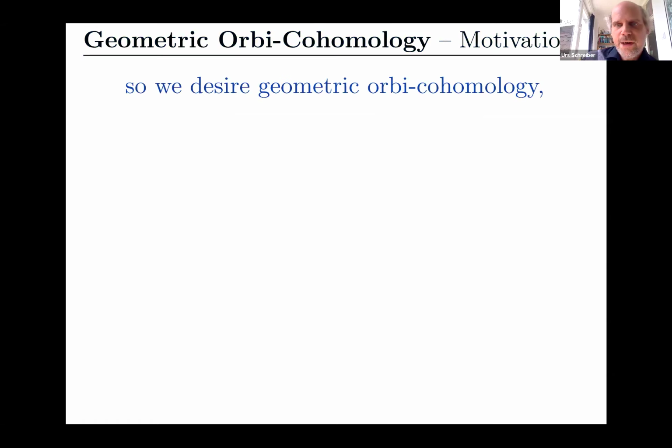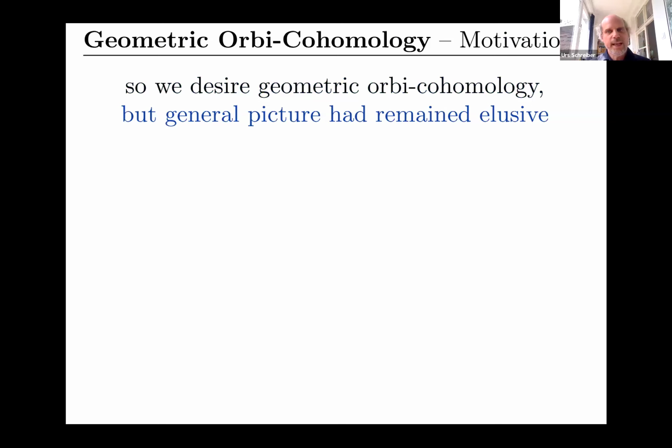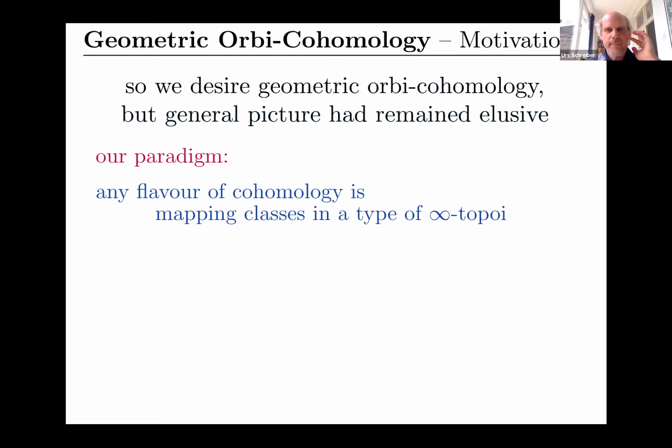So we desire a geometric orbifold cohomology in quite some generality, but a general picture of that had remained elusive. There had been fragmentary progress on scattered aspects, but no clear global idea. So the paradigm that I'm going to follow in looking for a good theory of very generalized geometric orbifold cohomology is the following. Declaring that any flavor of cohomology is mapping classes in a type of infinity topos.